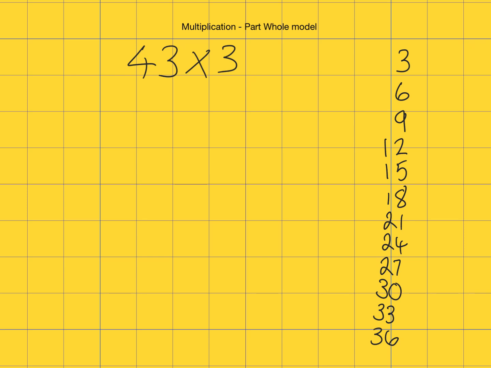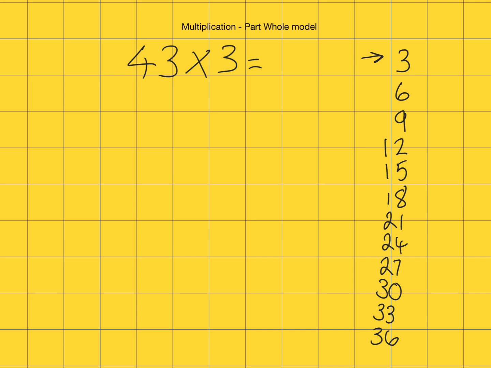So we're looking at a multiplication using the part whole model. My multiplication is 43 times 3, and I've written out my 3 times table to the side over here.